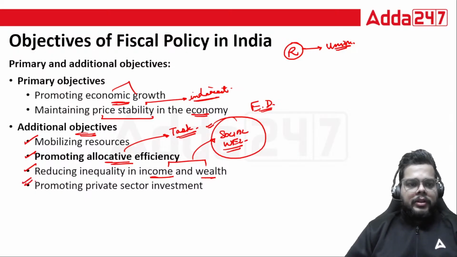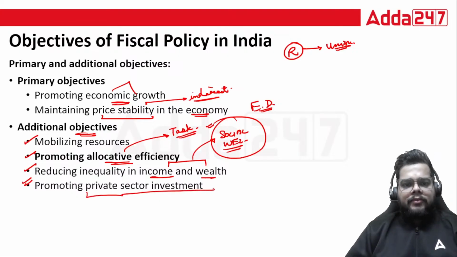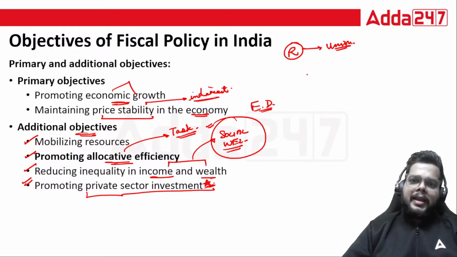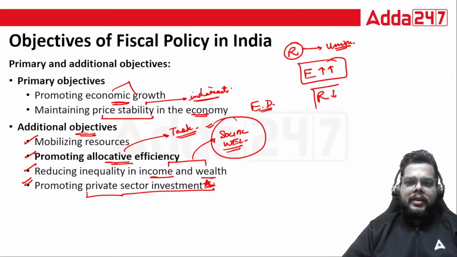Lastly, to promote private sector investment, and specifically for our country, it is much more needed. Why? Because our expenditure is very, very high, and the revenue with the government is pretty low. So normally we see that there is a deficit in our budget. Every time we talk about this thing only.